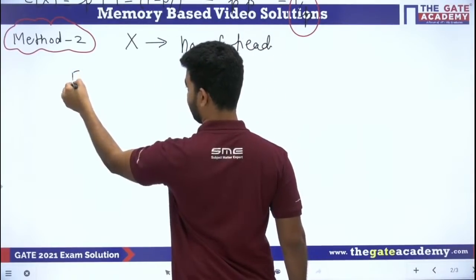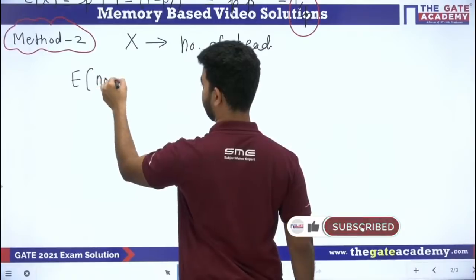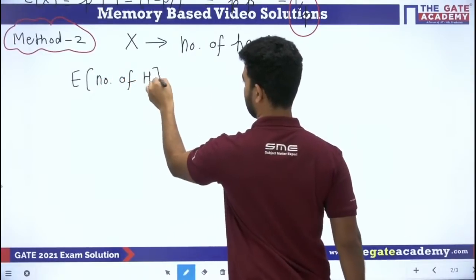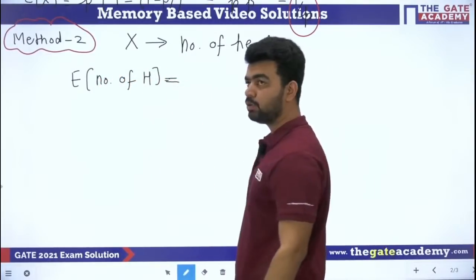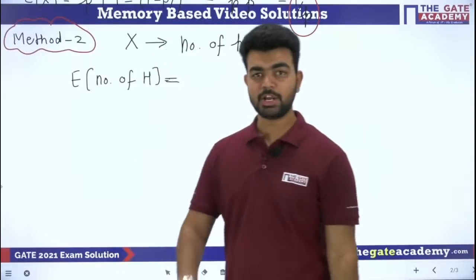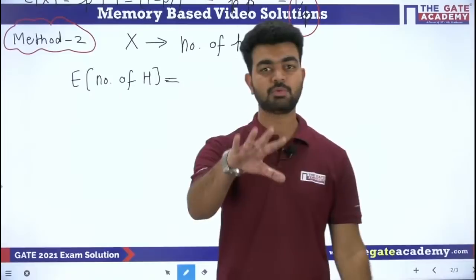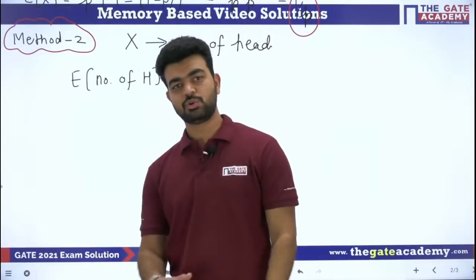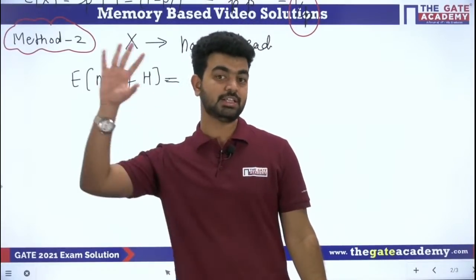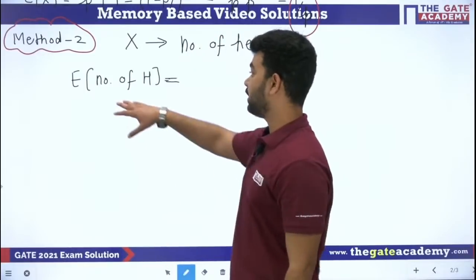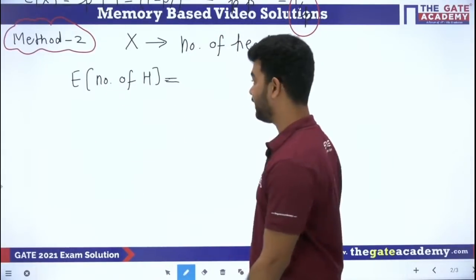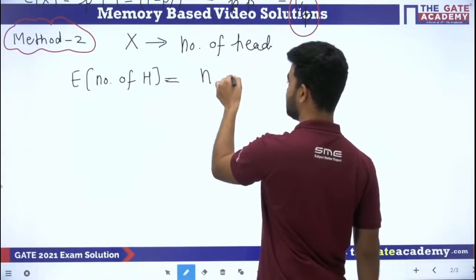So here I will write the expected number of heads. If we know the binomial distribution, in the binomial distribution, the expectation of the number of successes is what? Getting a head is a success. So x is the number of successes in the binomial distribution, and its expectation is the number of trials into p.